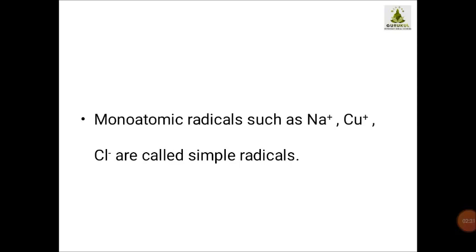Now we also have the concept of monoatomic radicals. Monoatomic radicals means what? Simply, they have a single atom, like Na+, Cu+, Cl-. These are all called simple radicals, and hence they are also known as monoatomic radicals.